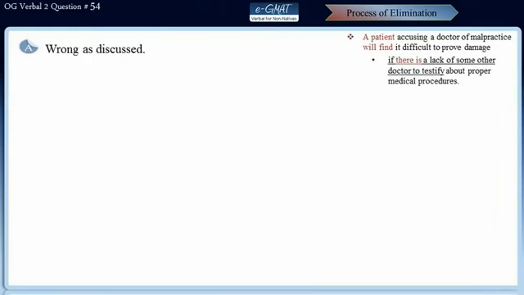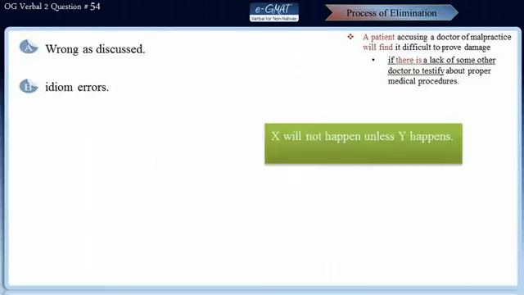Well, choice A is not correct, as we discussed just now. Choice B has idiom errors. It again has to testify, the role of which is not very clear. Also, this sentence kind of follows the if-then structure. So, it now implies that X will not happen unless Y happens, where Y is written in the simple present tense and X should be written in simple future tense.